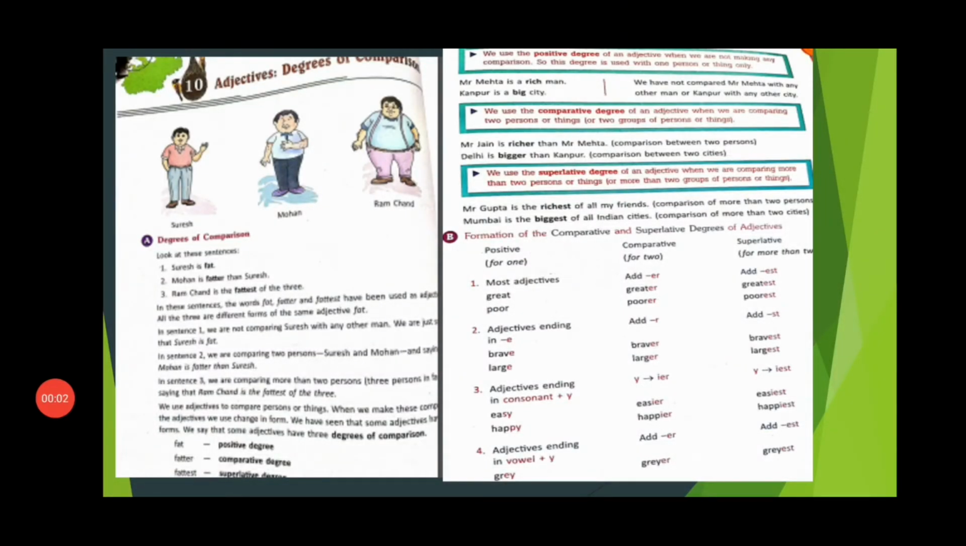So students, let us move to the textual exercises of degree of comparison. I hope you have understood the topic clearly. Now moving to your textual exercises, let us look at the screen.